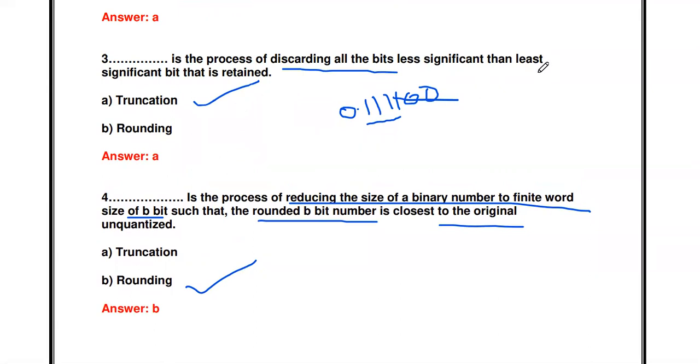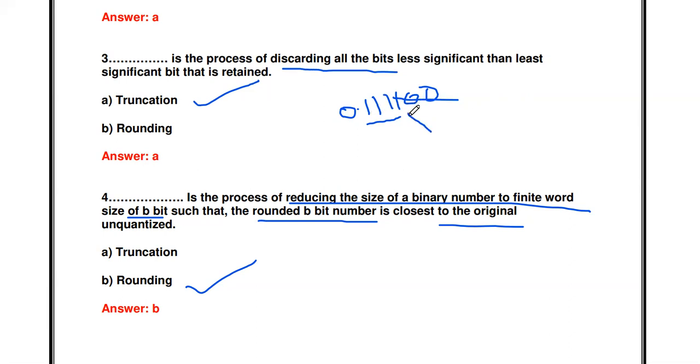In truncation, if you want to truncate to 3 bits, you keep the 3 bits, and whatever the 4th bit, 5th bit and remaining bits are, whether 0 or 1, they are discarded. Rounding means we have to make the rounding process.